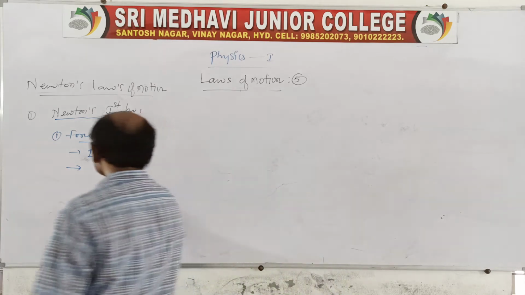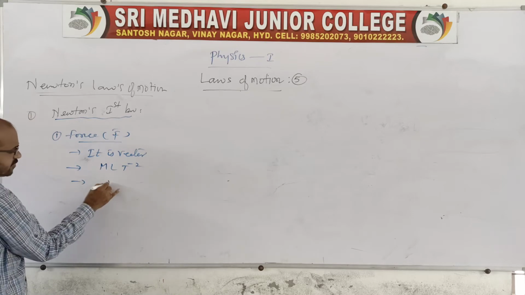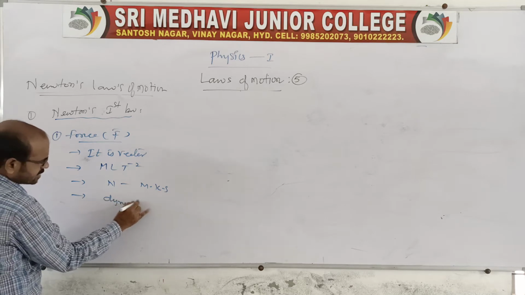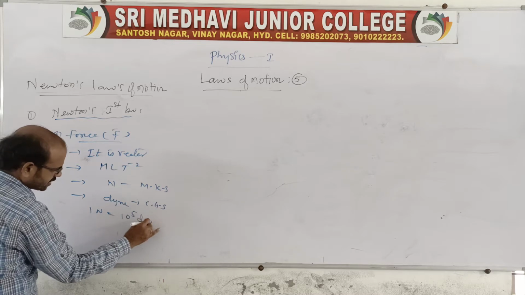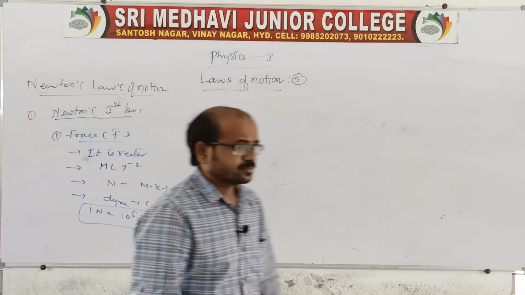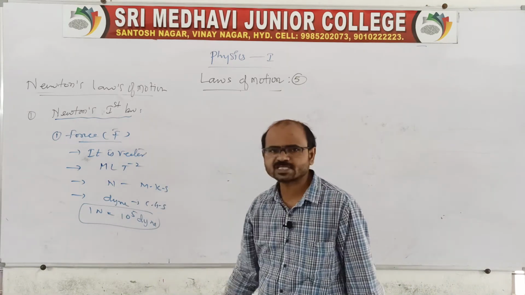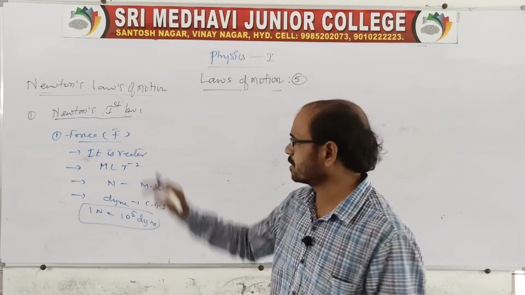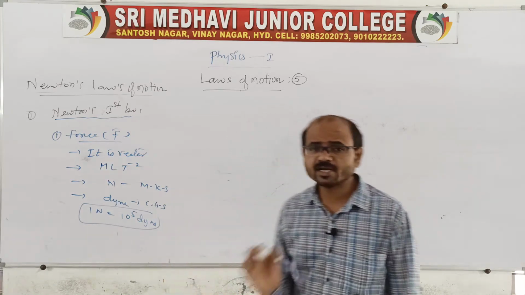We know the dimensional formula for this also, MLT power minus 2. Coming to the units, Newton in MKS or SI system, and dyne in CGS system. 1 Newton is equal to 10 power 5 dynes. Already we finished this in the first chapter. So this explanation comes in Newton's first law. Newton explained about force as well as inertia. This is related to Newton's first law.